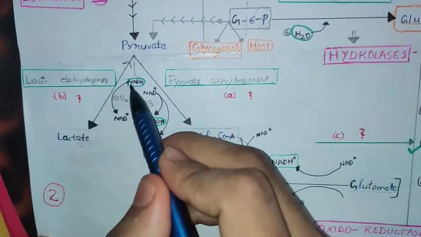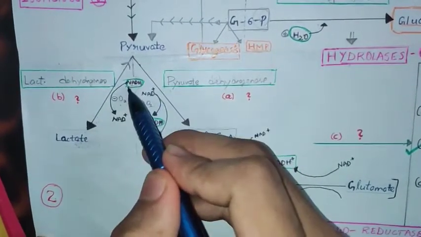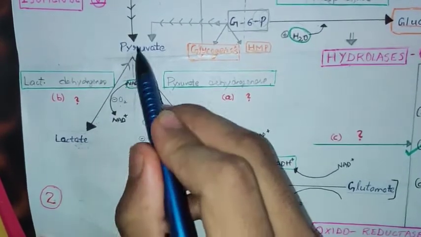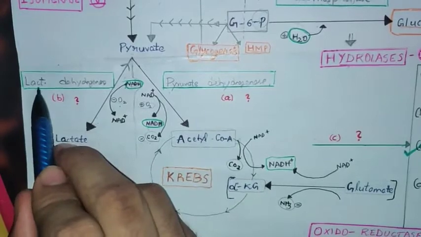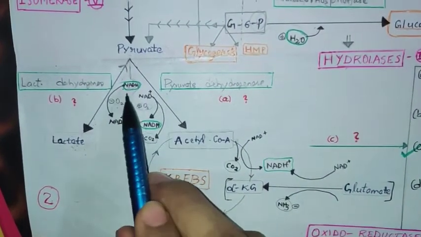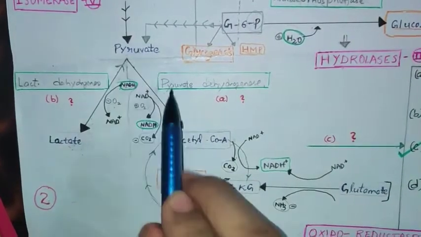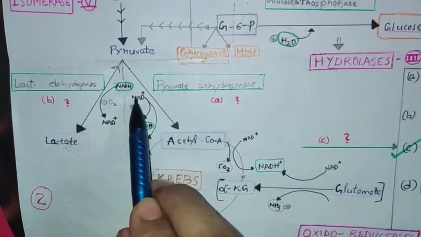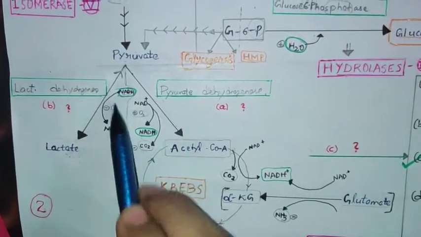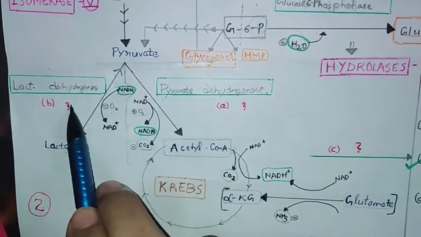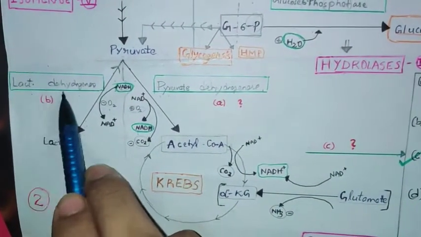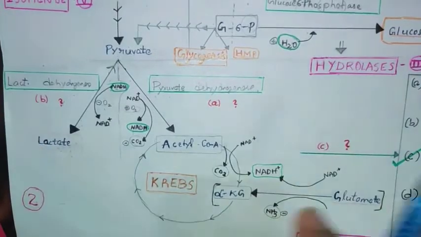But in this reaction, as NADH is formed, we call it a dehydrogenase. Then what is the substrate here? Pyruvate or lactate? Lactate. That's why the enzyme is called lactate dehydrogenase, but not pyruvate dehydrogenase. Here we will call only pyruvate, not acetyl CoA, because in this forward reaction we got NADH, but in the backward reaction we got NADH. Remember this. Then we write the lactate name as the enzyme's starting.